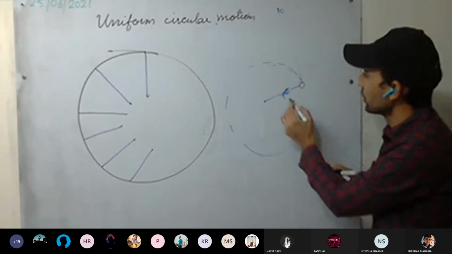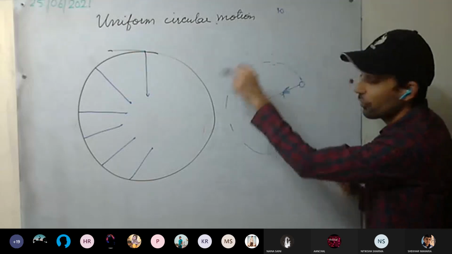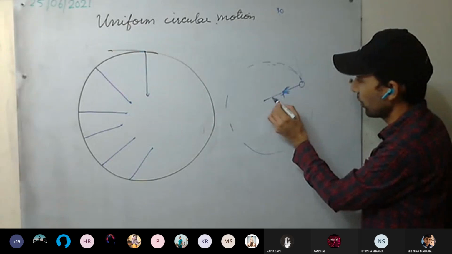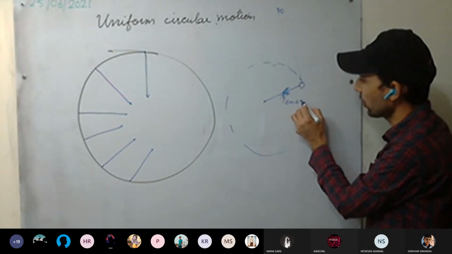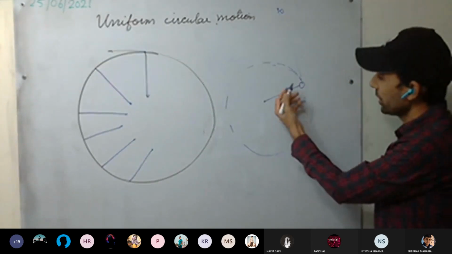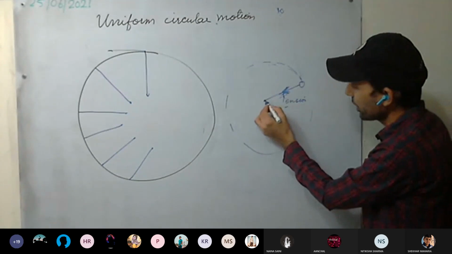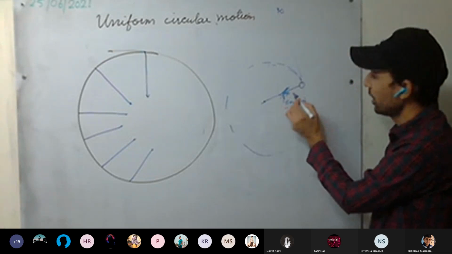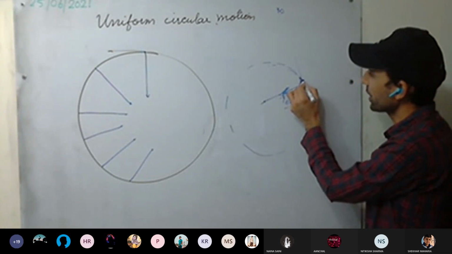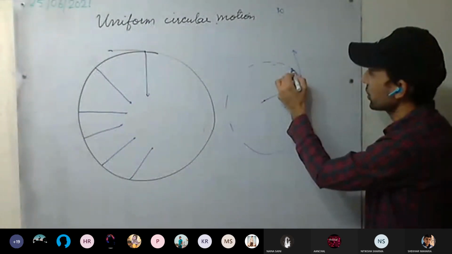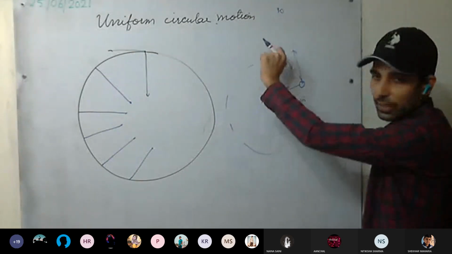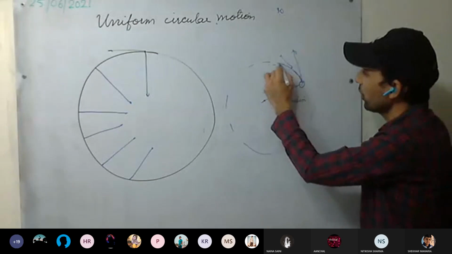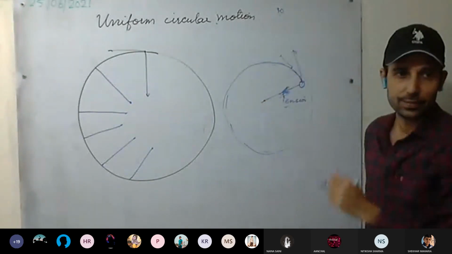So what is happening here? See here, as you are reeling the stone, the string tightens and the force acting on it is tension. It is called tension in the string. This force is acting towards the center of the circle. And because of this force, at every moment, the stone's direction will change. That is, it is pushed inward. This tension force wants to push the stone inward. That's how it travels in a circular path.